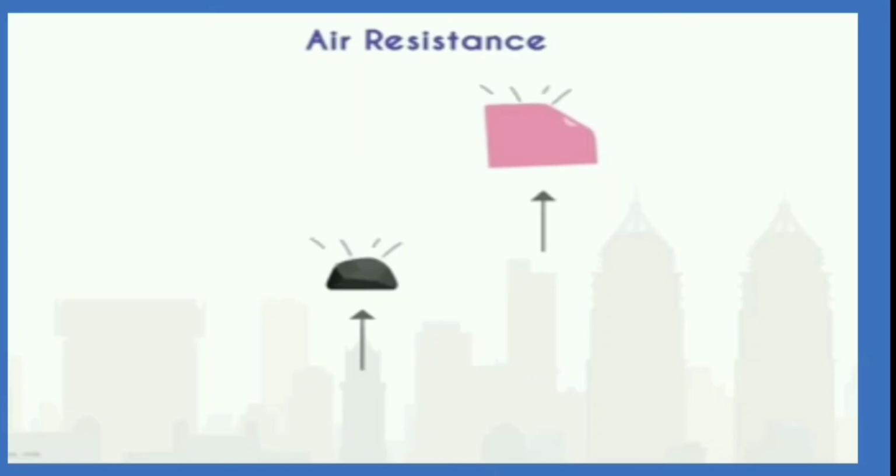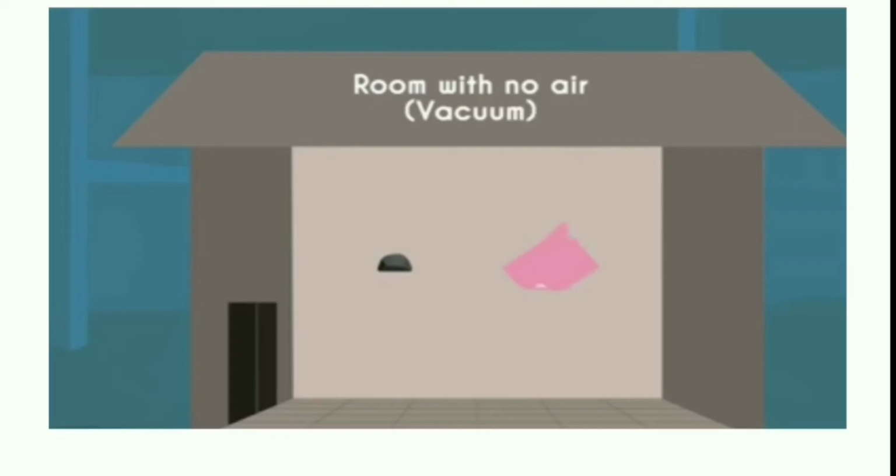It can be proved by doing a simple activity: take a sheet of paper and a stone and drop them simultaneously from the first floor of a building. Now we observe that the stone reaches the ground earlier. We have thrown both from the building at the same time, but our observation is that the stone comes down first, because in this case the air resistance offers a force of friction, right? Here the air resistance force acts like friction, which is more in the case of paper. The force of air resistance is more in the case of paper than stone. So that is the reason the stone comes down earlier, right?